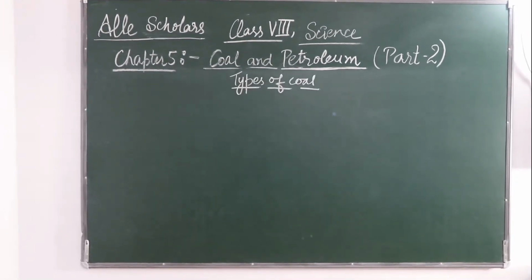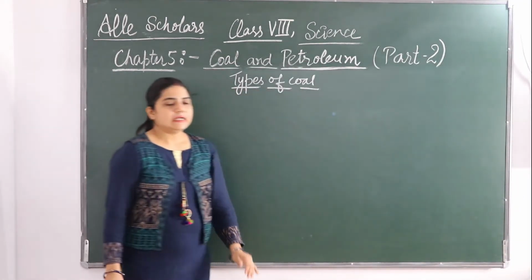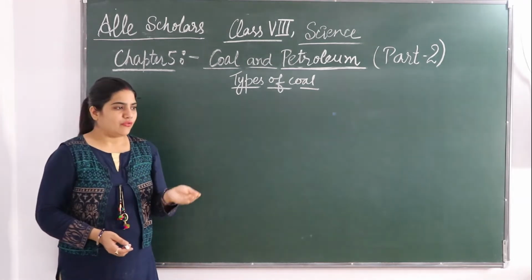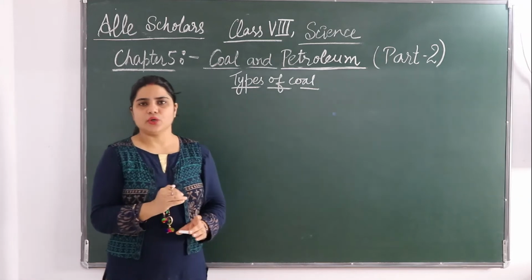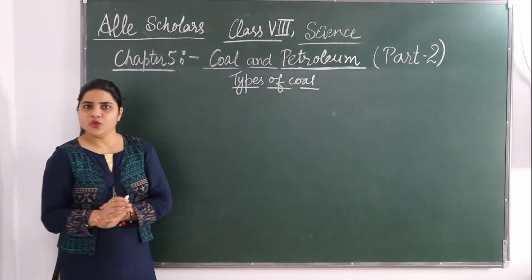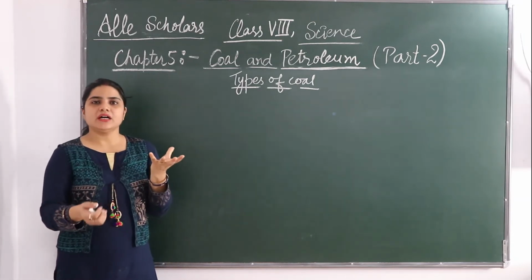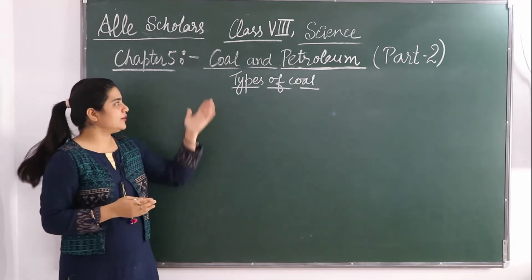So let's see types of coal. Okay. So the carbon content of coal depends upon the variety of the coal. How much carbon is contained in a particular coal? On that there has been a different variety of coal. किसी भी coal में कितना carbon का content है, उसके basis पे carbon की different varieties या different types दिए